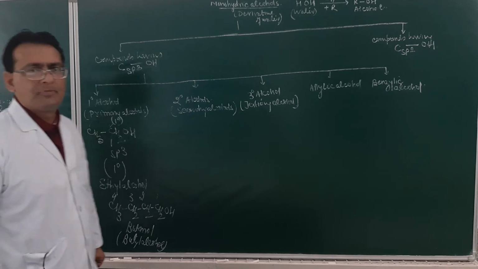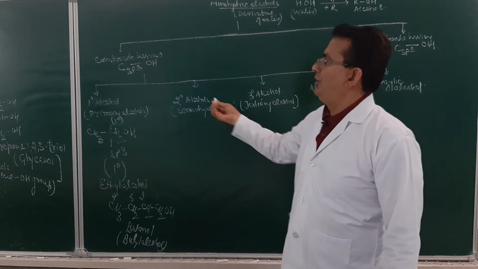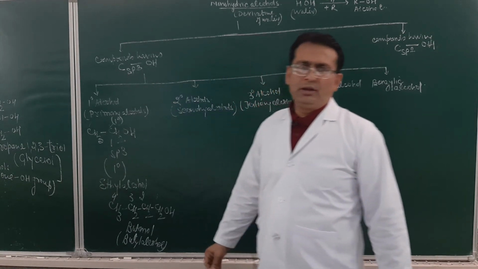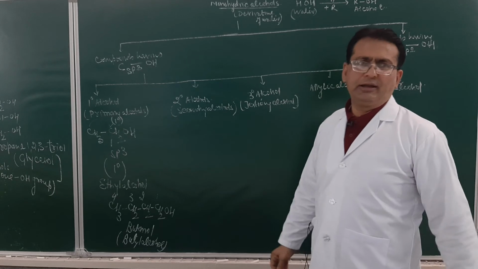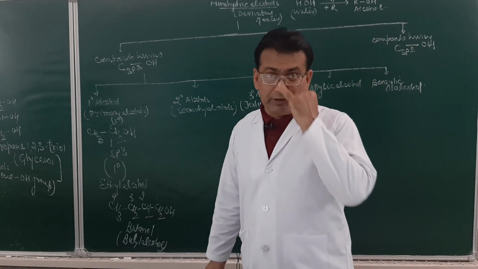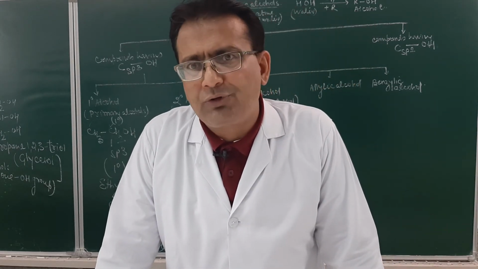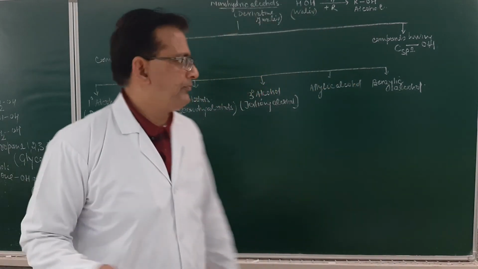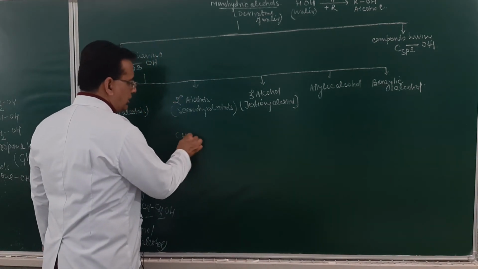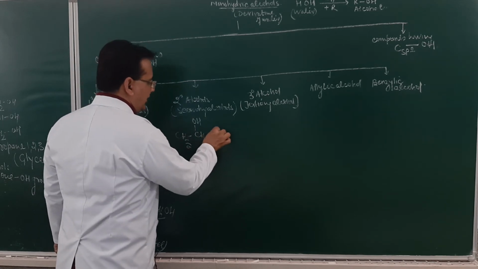Am I clear? Now if OH group is attached to sp3 hybridized carbon atom which is secondary in nature, that will be called as a secondary alcohol. So secondary alcohols are those alcohol in which OH group is attached to 2 degree carbon atom. Primary alcohols are those alcohol in which OH group is attached to primary carbon atom. Like if you take this one, CH3CHOHCH3.